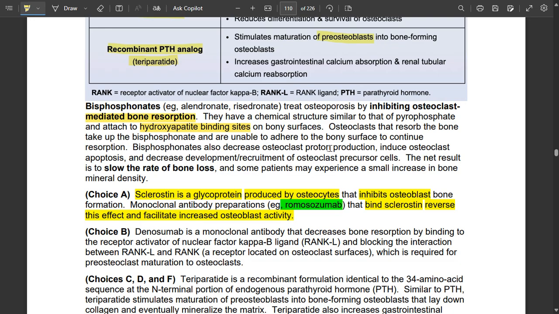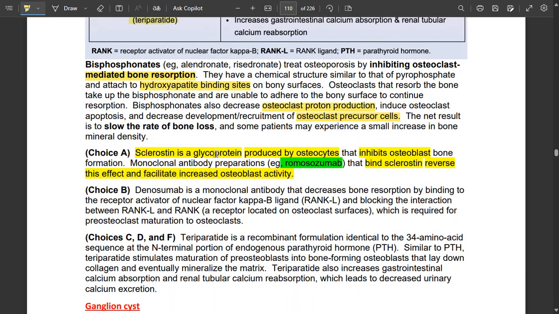Bisphosphonates also decrease osteoclast protein production. So H plus is not produced inside the osteoclast, and therefore breakdown of the bone cannot be carried out. They induce osteoclast apoptosis and decrease the development and recruitment of osteoclast precursor cells. So precursor cells are also affected. The net result is a slowed rate of bone loss, and some patients experience a small increase in bone mineral density as well.